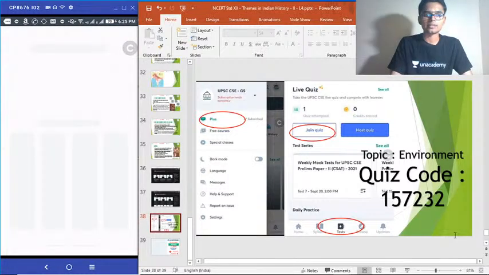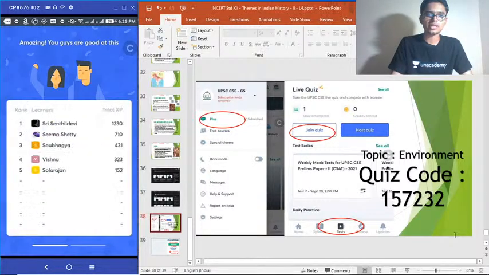Yes, and the time is up. Correct answer to that question was option D. Oh, nobody got that. I wasn't expecting that. Anyway, moving on to our 46th question.